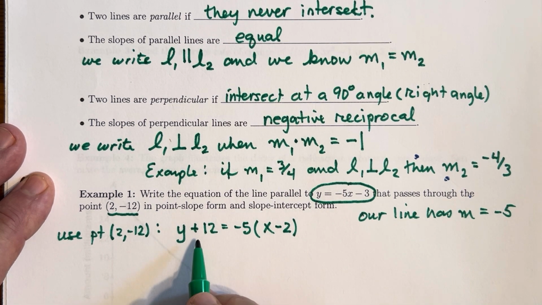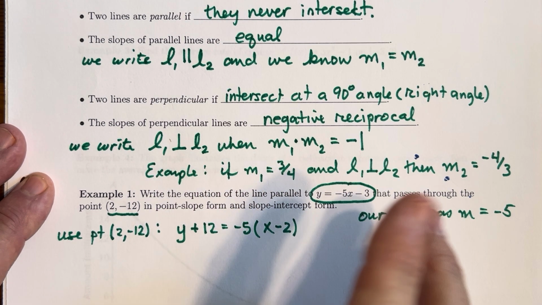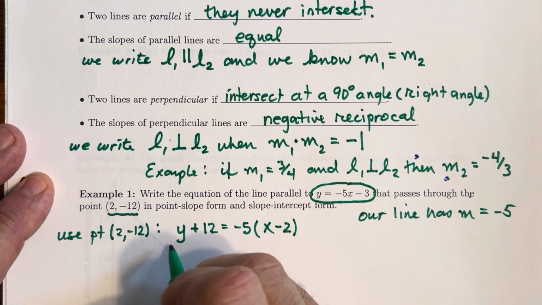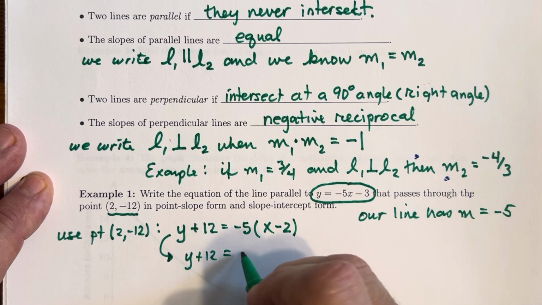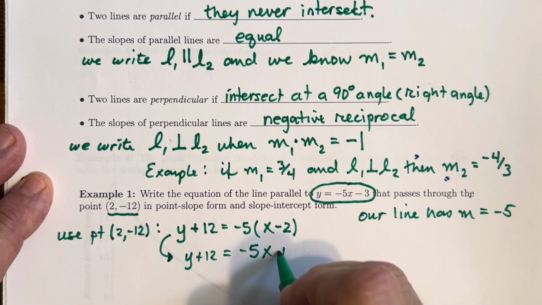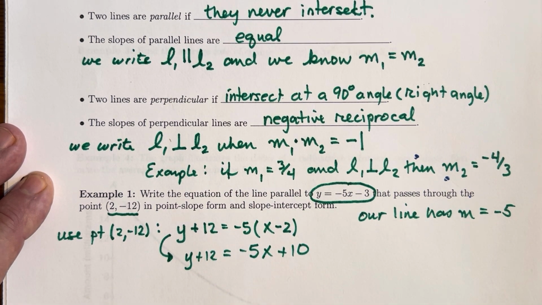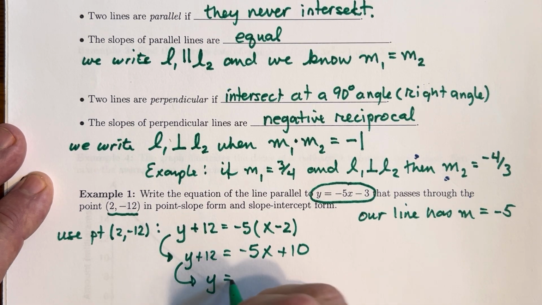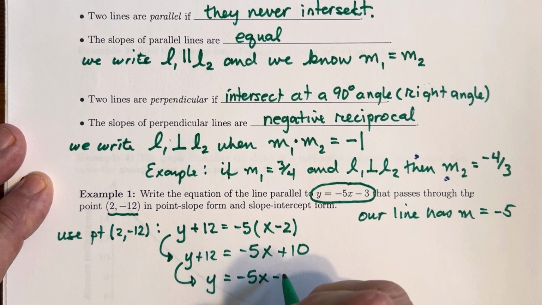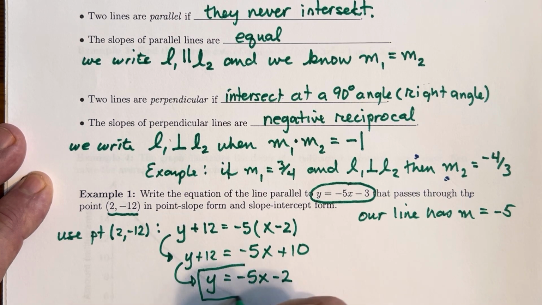And then if we want the slope-intercept format, that just means solve it for y, so we can identify the slope and the y-intercept. We have to take this and transform it a little bit. y plus 12 is -5x plus 10. Subtract the 12 from both sides. So y is equal to -5x minus 2. And that's the same line, in slope-intercept form. The slope and the intercept are easy to identify now.